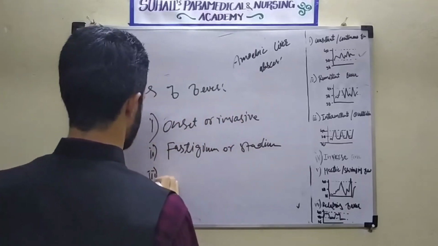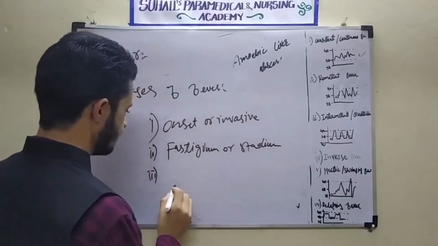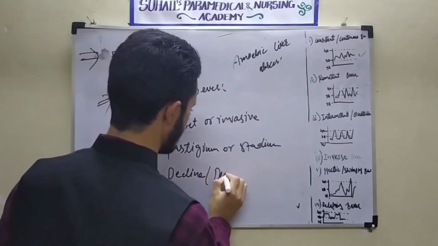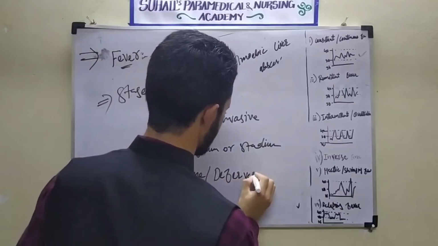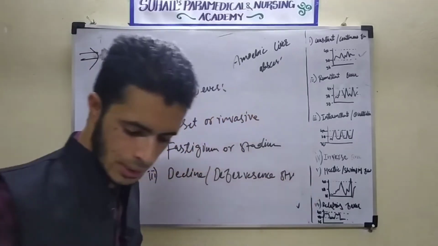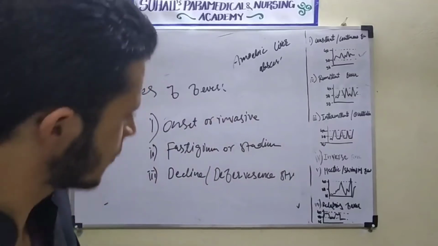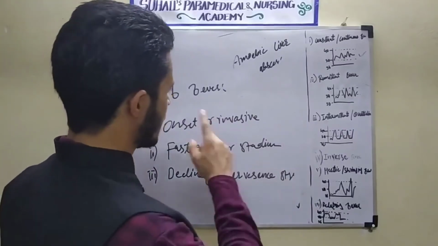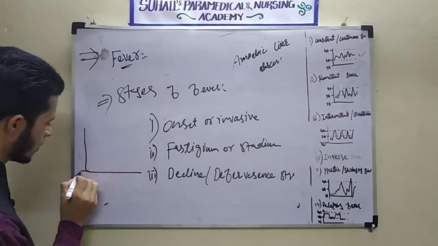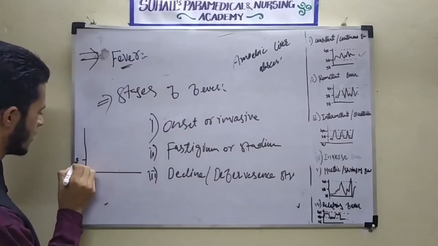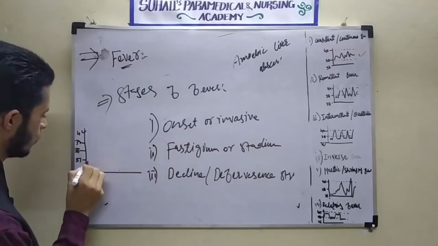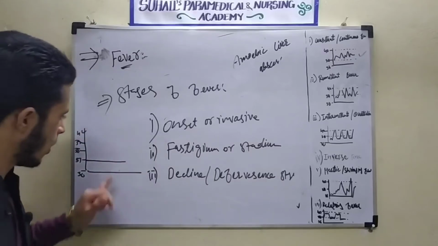And the third stage is decline or defervescence stage. These are the three stages in case of fever. Suppose this is a graph. This is 36 degrees Celsius, this is 37, this is 38, this is 39, this is 40. So this is the normal line.